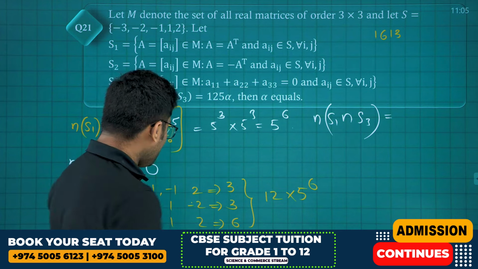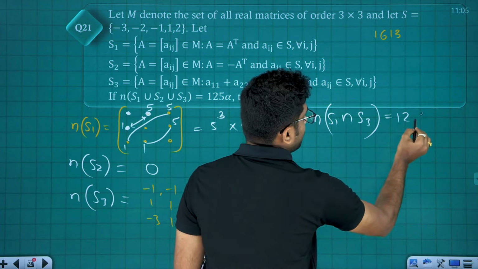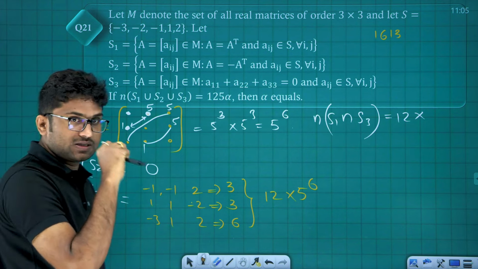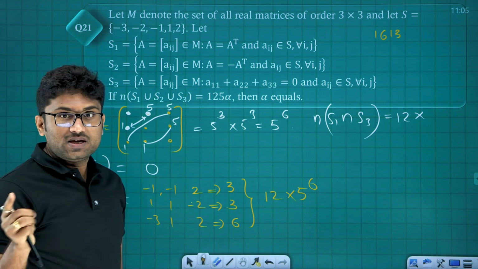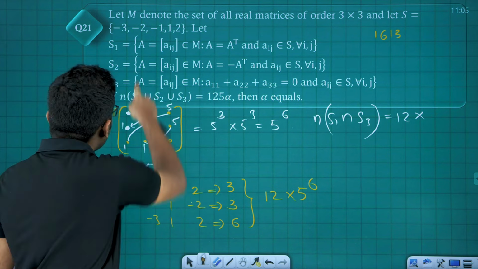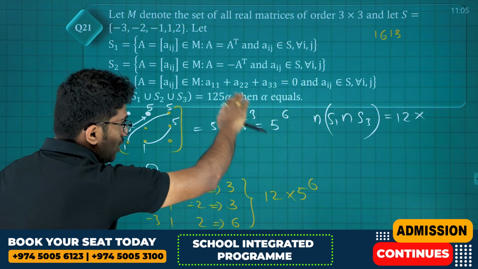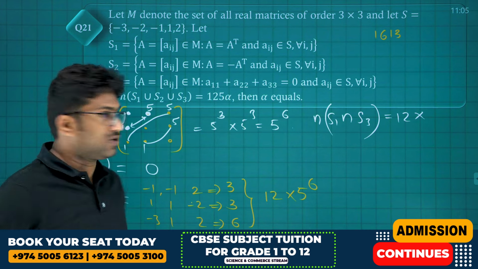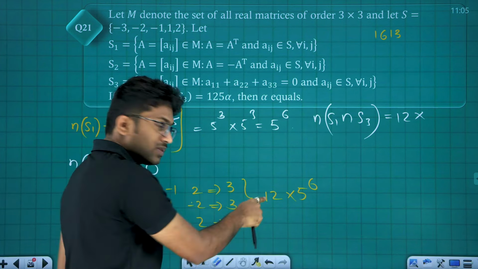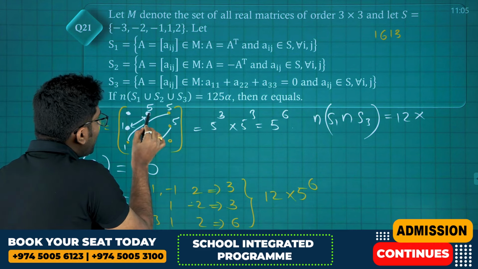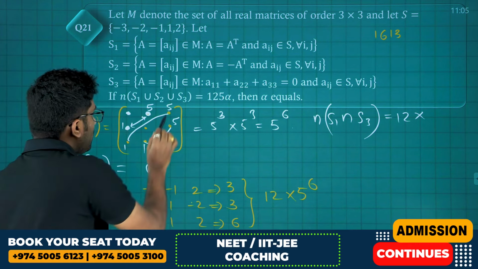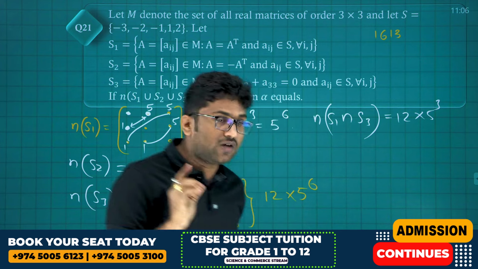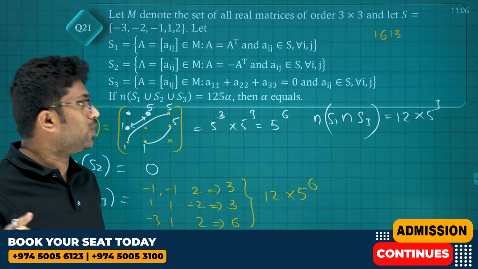S1 intersection S3: 12 into, when we arrange all the remaining 6 non-diagonal elements, 5 into 5 into 5 power 6. But S1 intersection S3 means it should be a transpose and the sum of diagonal elements should be 0. So sum of diagonal means 12 ways. Next, if this is arranged in 5 ways, this should be arranged in only one way. 5 ways, only one way. 5 ways, only one way. So 12 into 5 cube, friends. N of S1 intersection S3 is 12 into 5 cube.